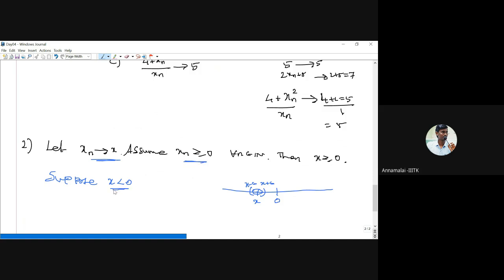Suppose x is negative, then since xn converges to x, after a certain stage all the xn's belong to the interval x minus epsilon, x plus epsilon, for n greater than or equal to some stage. That means all the xn's are negative, which is a contradiction because it is given that all the xn's are positive. Therefore, our assumption is wrong. Therefore, x should be greater than or equal to 0. So, if a sequence is positive and converges to x, then x should be non-negative.